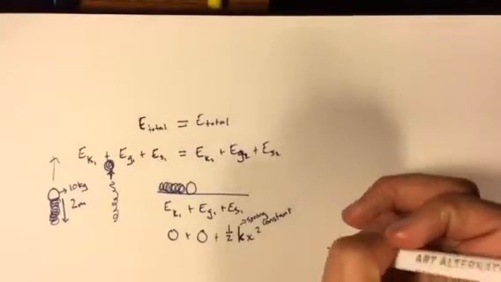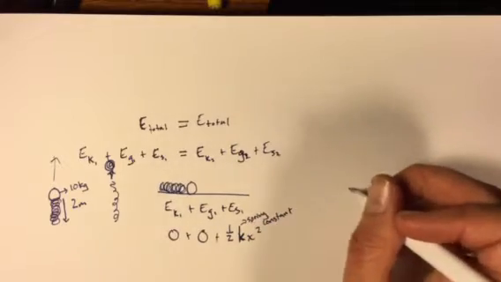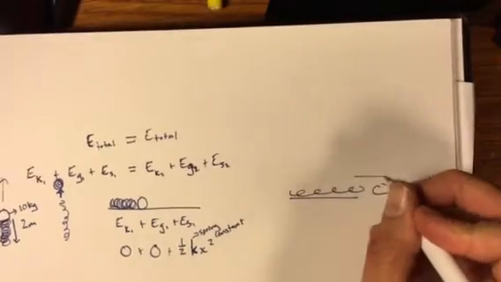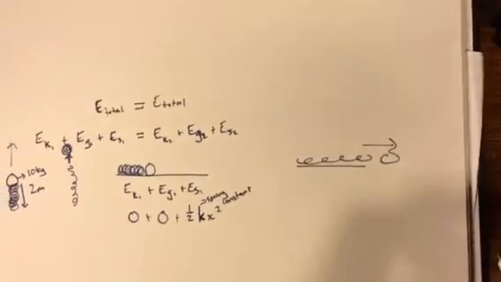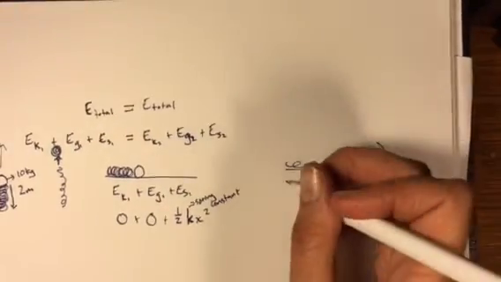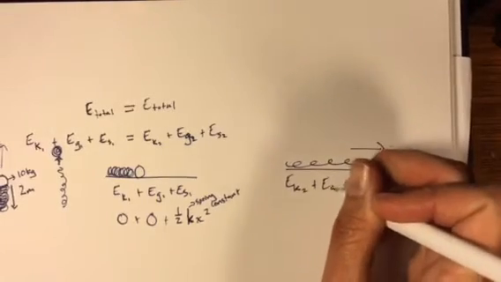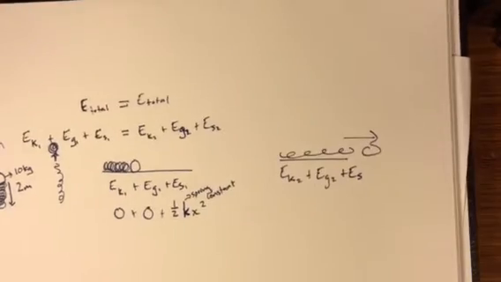So if we have this situation, then after we let go of that spring, all of a sudden it's going to go bloop, and it's going to push that ball in that direction. So how fast is that ball going at the end of this situation? Well, again, let's take stock and figure out what energy we have. We can talk about kinetic energy, gravitational potential energy, and spring energy, or the elastic energy.